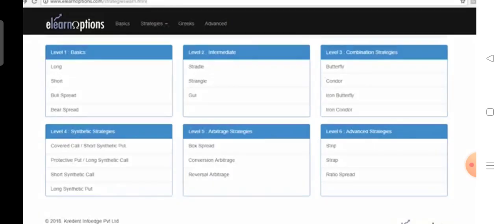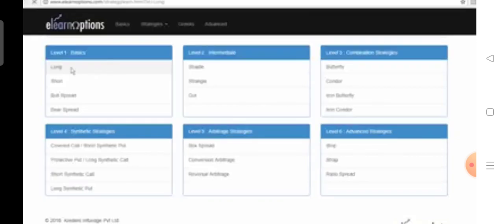Let us look at the graph using eLearn options. Let us have a look at the payoff diagram of a long put option using elearnoptions.com. As earlier said, we go on to the website, click on strategies and learn, and then we click on long over here. So instead of call, we select a put.